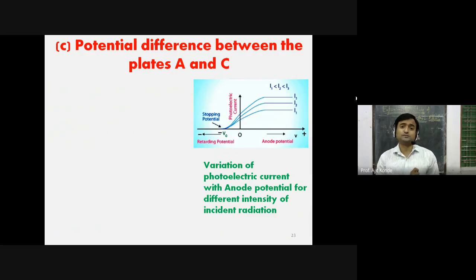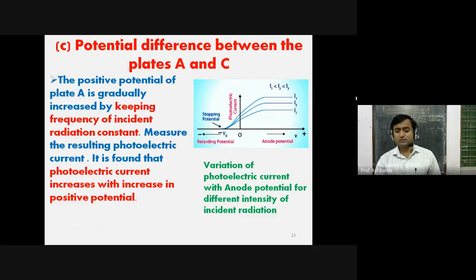Suppose we change the potentials, we make collector as negative and emitter as positive, then what will happen, that we have to see, but we will see it later. The positive potential of plate A is gradually increased by keeping the frequency of incident radiation constant. Measure the resulting photoelectric current.